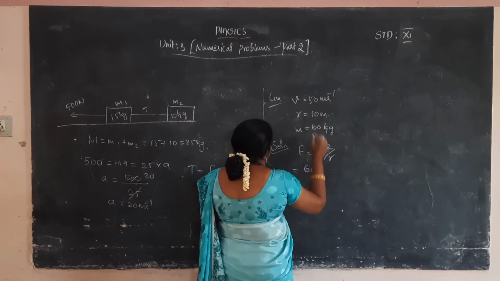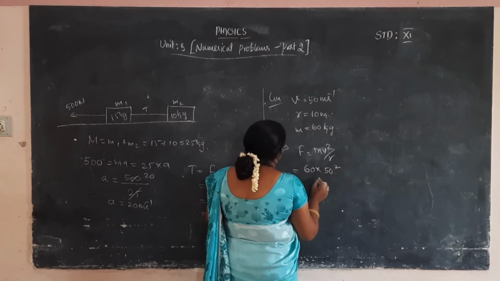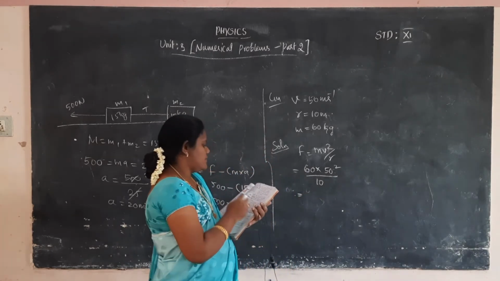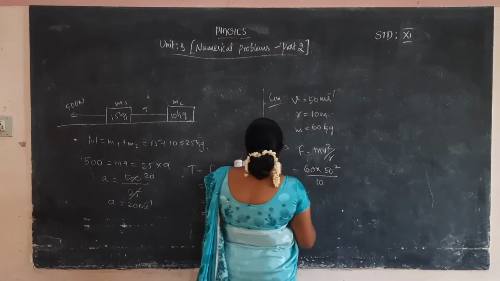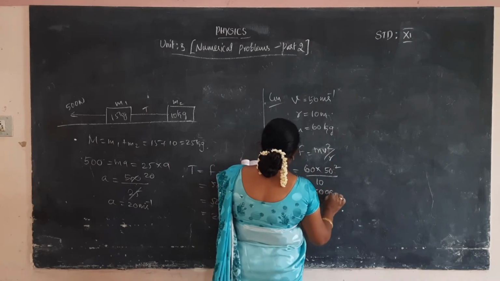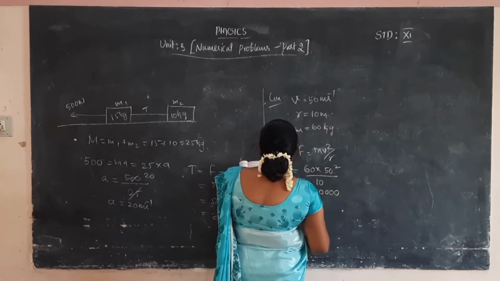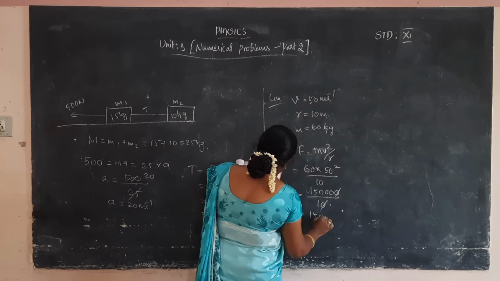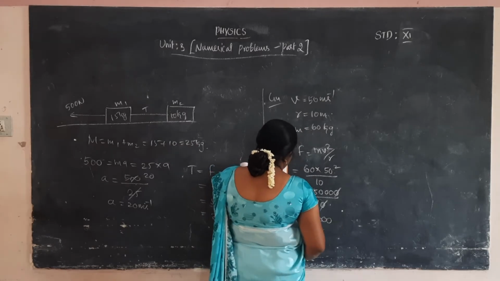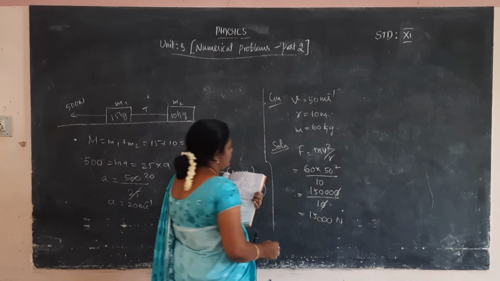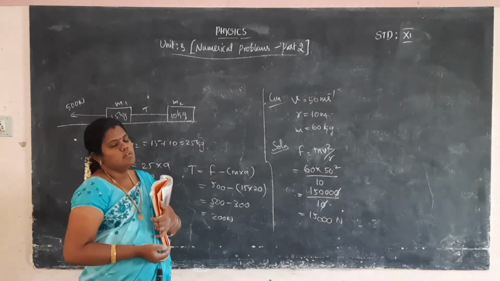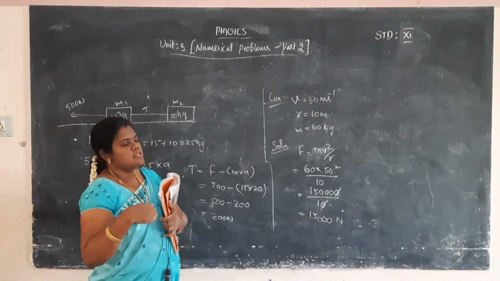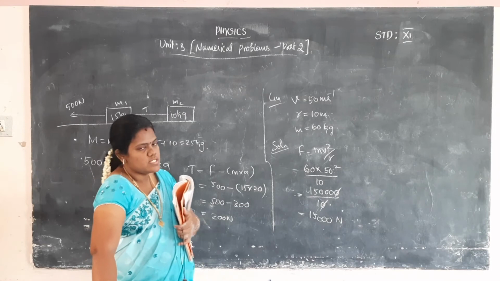And v is 50 square, then r value is 10. So 60 into 50 square by 10. 60 into 50 into 50, that is 1,50,000 by 10. Zero cancels, that is 15,000. This is the centrifugal force acting on the person. When a person takes the turn, at that time the centrifugal force acts. So the centrifugal force value is 15,000 Newton.